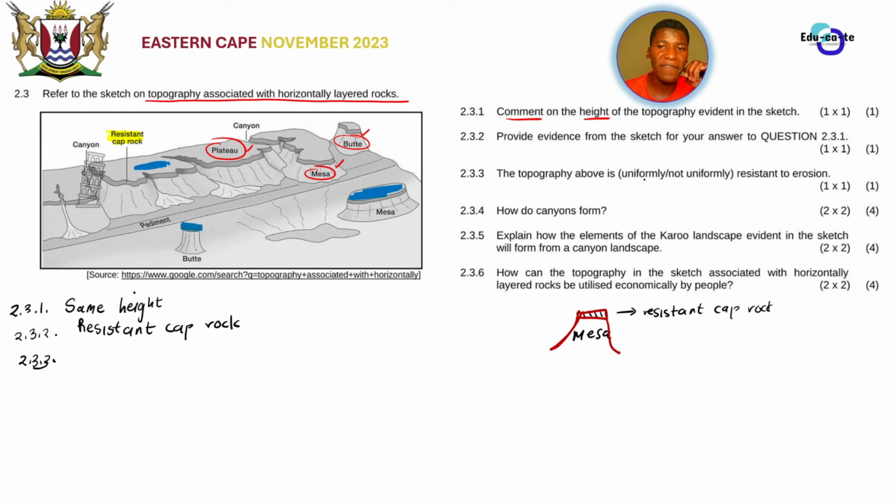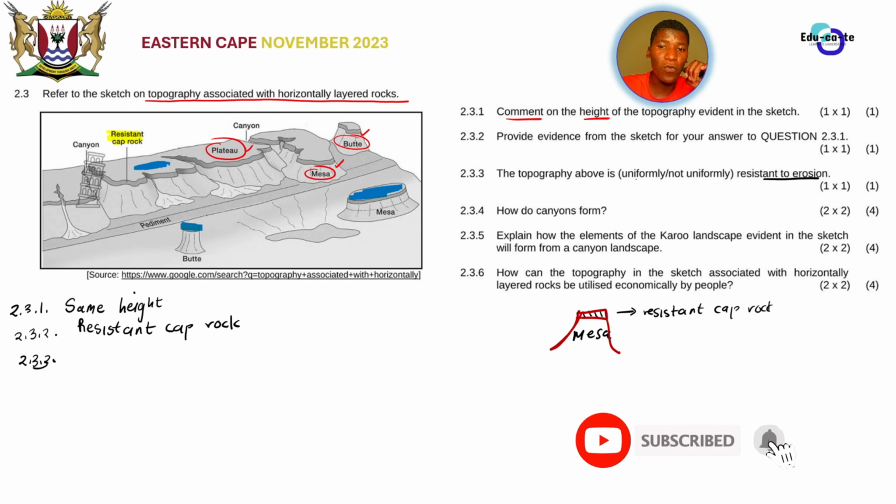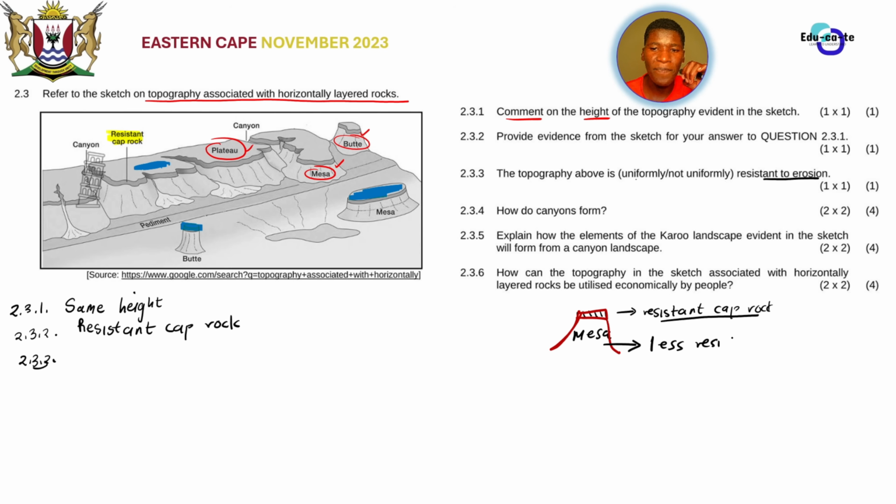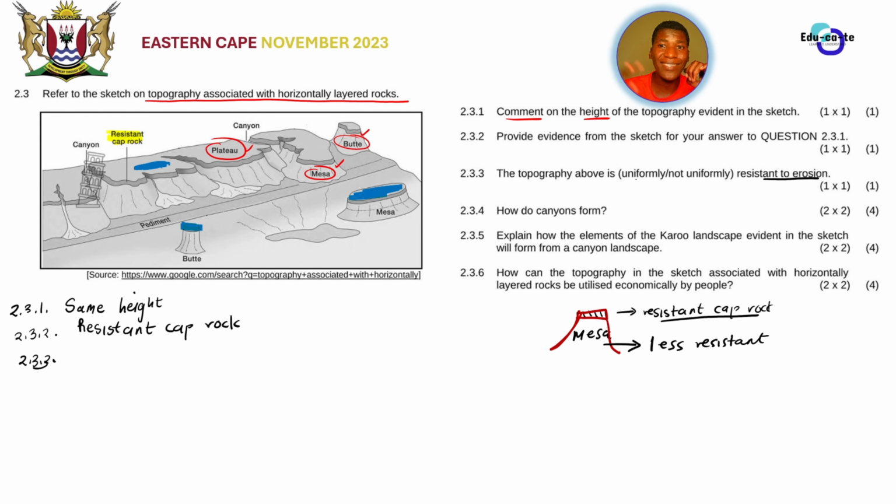The topography above is uniformly or non-uniformly resistant to erosion. Now they ask, are the landforms uniformly resistant? When you say that they're uniformly resistant, it just means that they've got the same resistance to erosion. In this particular case, this cannot be true because we know that for the Karoo landscapes, the top rock, we say it's a resistant cap rock, but the layers that are found underneath the resistant cap rocks can easily be eroded away. So we have got less resistant rock underneath the what?